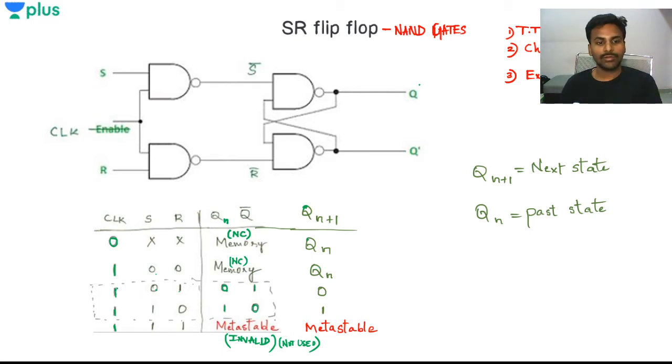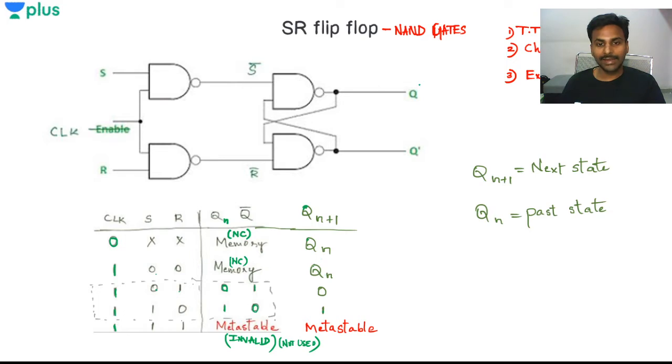Fine. Whenever I have clock 1, S is 0 and R is 1, I have the Qn as 0. What will the next state be? The next state is going to be 0 only, right? So I'll have that 0 over here, and similarly I'll have 1 over here in the next state whenever I have S is 1 and R is 0.